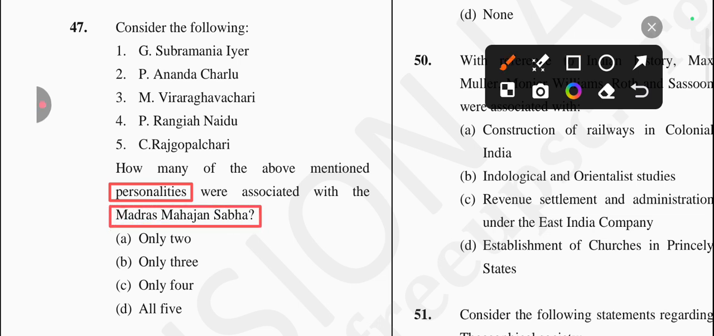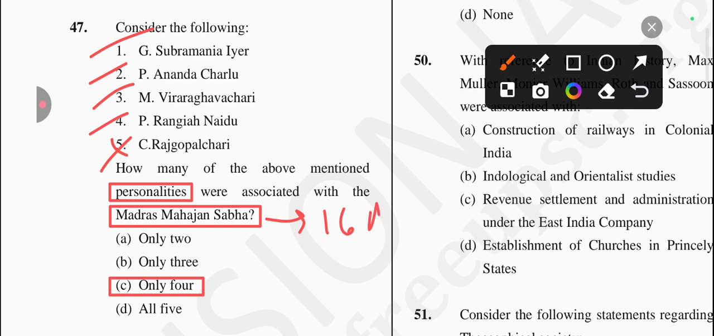Okay, so first one is G. Subramaniam Iyer, correct. P. Anand Charlu, correct. M. Viraraghavachari, correct. P. Rangaiah Naidu, it's also correct. C. Rajagopalachari, no, it's not related to Madras Mahajan Sabha. So answer for this question is option C, which is all four are correct. And the Madras Mahajan Sabha started on 16th of May 1884. Okay, so answer is option C.